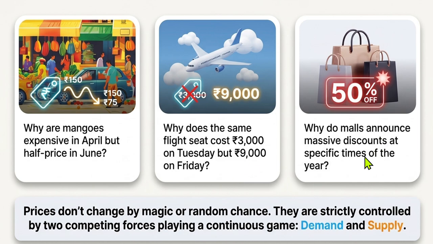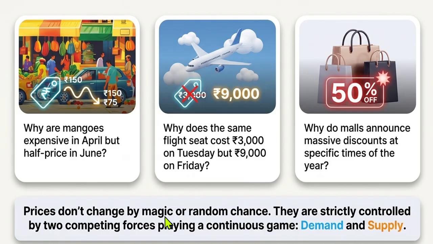Now, why do malls announce massive discounts at certain times? Because they want to clear off the supplies they have got. So they clear the summer clothing in July, August and bring in autumn and winter clothing. Similarly, in January and February, there are sales in the malls because they want to clear off the winter stock. These are the main reasons.